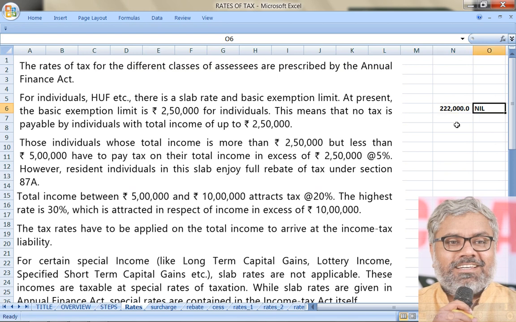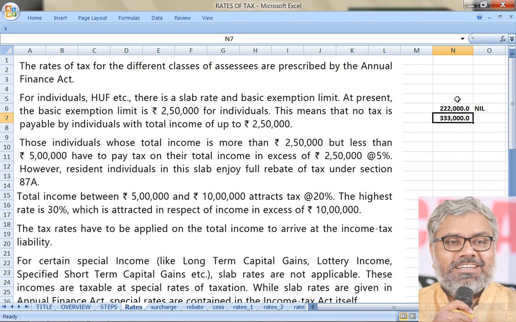This person has an income less than 2,50,000, so the tax liability is nil. Now, another person, let us say, has an income of 3,33,000. Is it more than the basic exemption limit? The answer is yes.